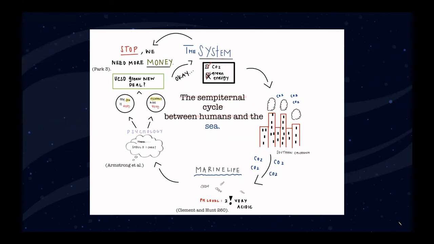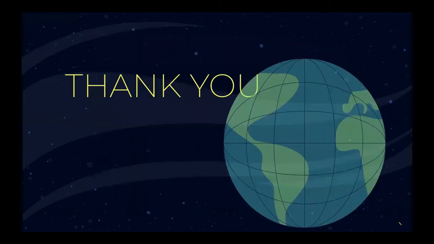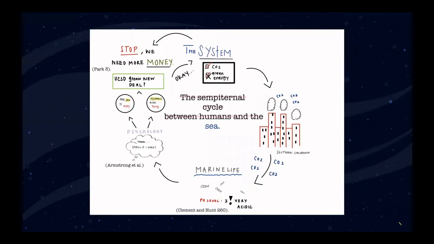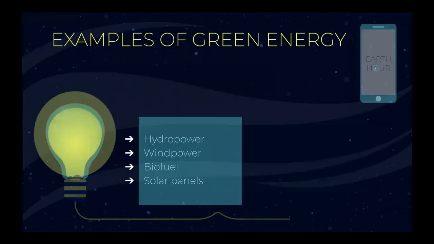Current research discusses the UC climate action plans and the California state plans, since we want to look at the emission reduction goals of both UC and California. The main focus is energy. We want energy to go green. Some examples of green energy include hydropower, wind power, biofuel, and solar panels.